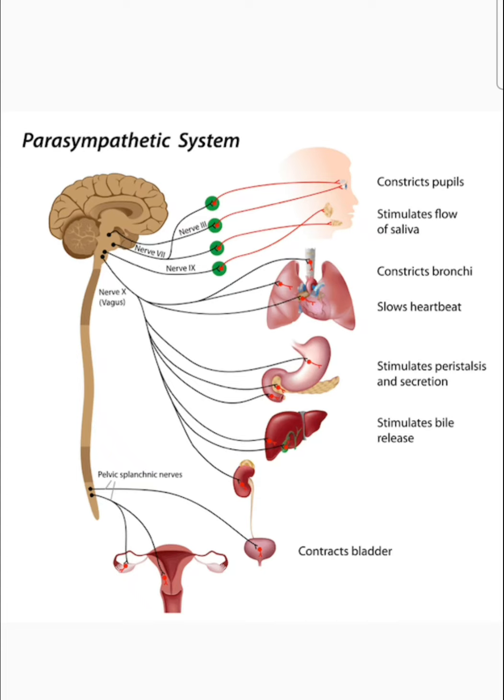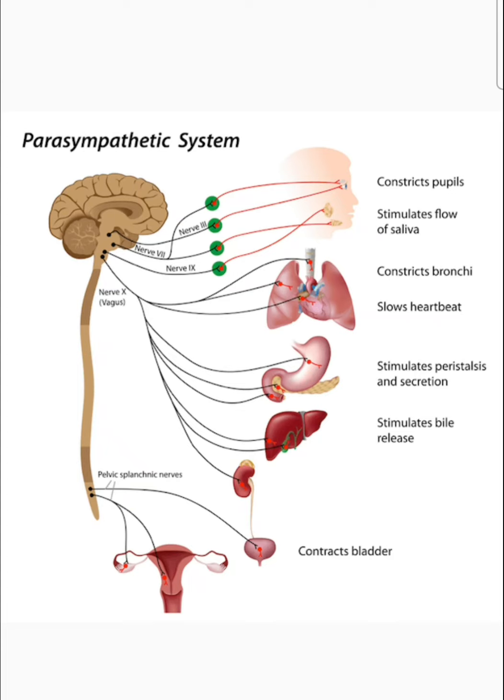When we see its effect on the liver, the parasympathetic system stimulates the bile juice secretion, and it also helps in glycogenesis. Glycogenesis means it promotes the glycogen synthesis and stores the energy in the liver. It promotes the secretion of different enzymes of the digestive system and insulin.